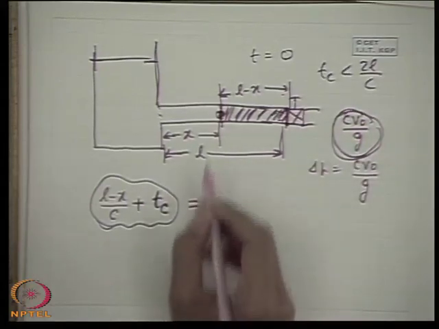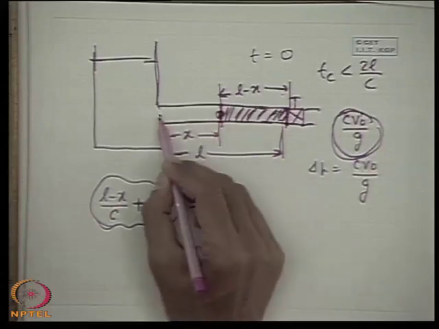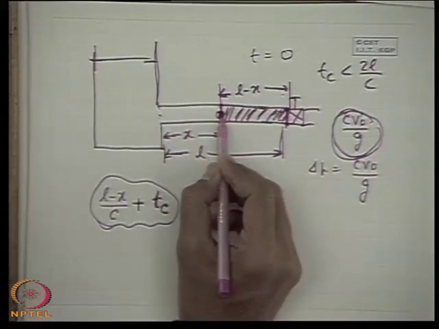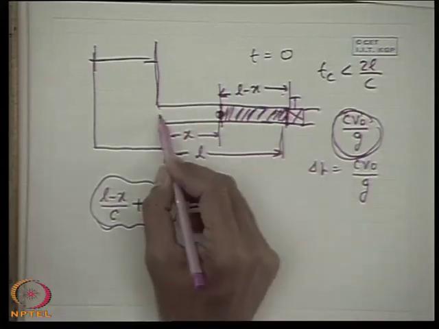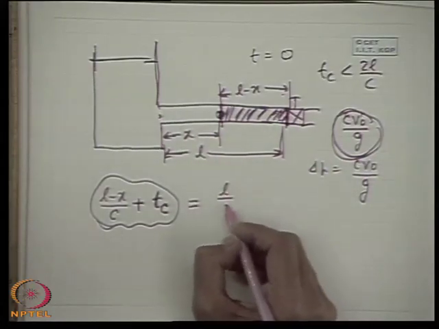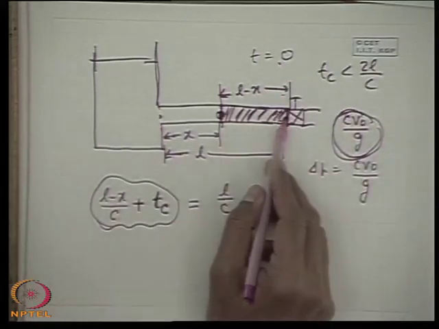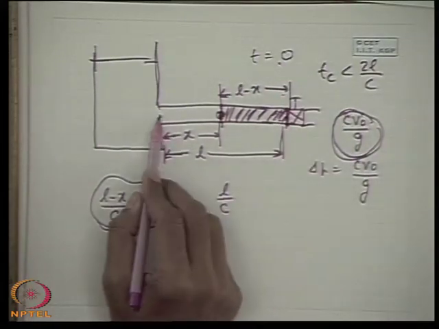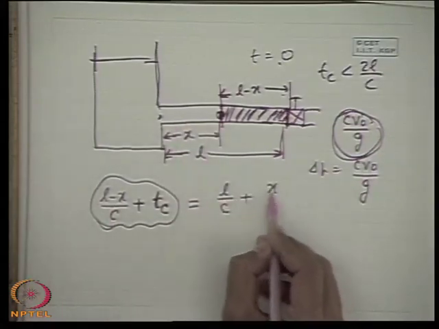This is equal to the time for the reflected wave. The first pressure wave was generated at the valve at t equal to 0. It reaches the reservoir at time L by c from t equal to 0, then comes back here, plus x by c.